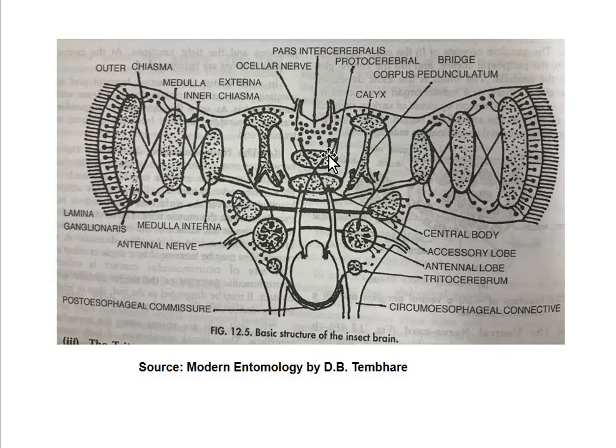Then here you can see the protocerebral bridge, protocerebrum, the area of the middle of the brain, that is pars intercerebralis, or here you can see the ocellar nerve which innervates the ocelli. Again here central body, accessory lobes, antennal lobes, tritocerebrum. Here again post-esophageal commissure, and this is the circumesophageal cavity. Now again the major part of the brain, which is the major region of the cortex, is occupied by the medulla. Such a part we'll discuss in the next lecture.